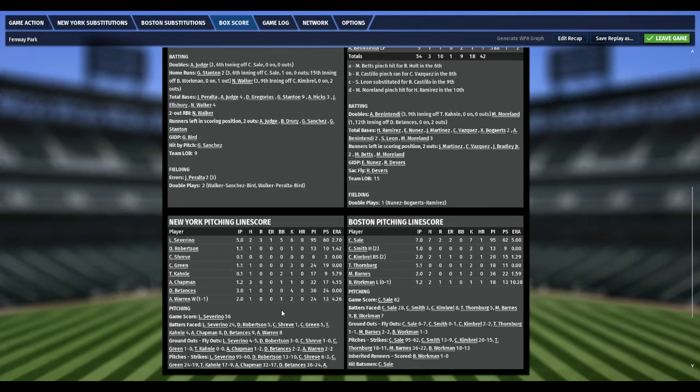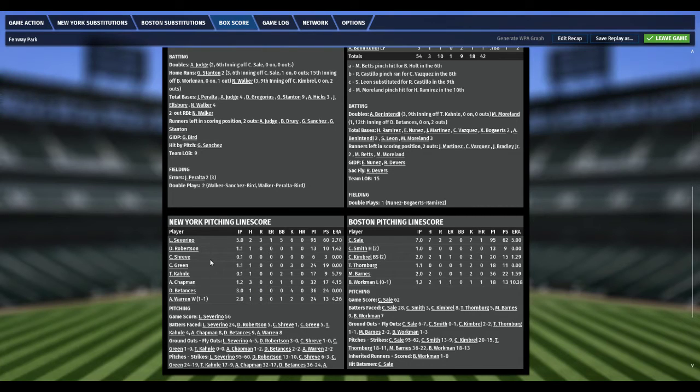Let's go to the pitching. Good God, that's a lot of pitching. Yeah, that's a lot of pitching. Severino went 5 innings for the Yankees. 2 hits, 3 runs. Only 1 was earned. Walked 5, struck out 6. Then Roberts came in an inning and a third. 1 hit, 1 strikeout. Shreve a third of an inning. Then Green an inning and a third. 1 hit, 3 strikeouts. I don't know how to pronounce this guy's name. Tommy Kahnle. I doubt that's the way you pronounce it. A third of an inning, a hit, 2 walks and a strikeout. Chapman came in an inning and 2/3, 3 hits, a walk, and a strikeout.